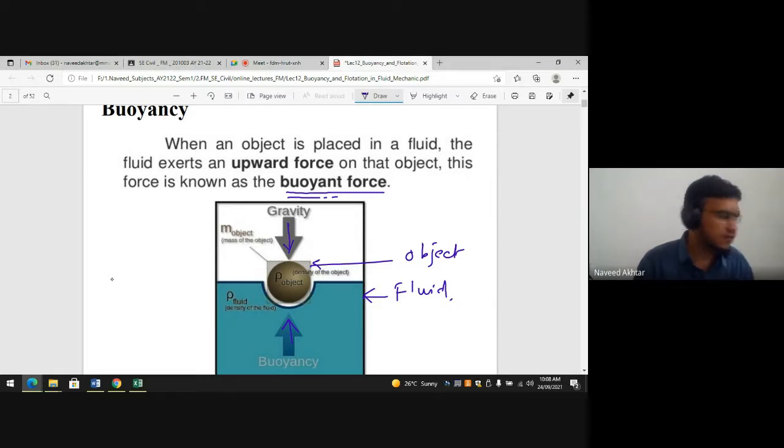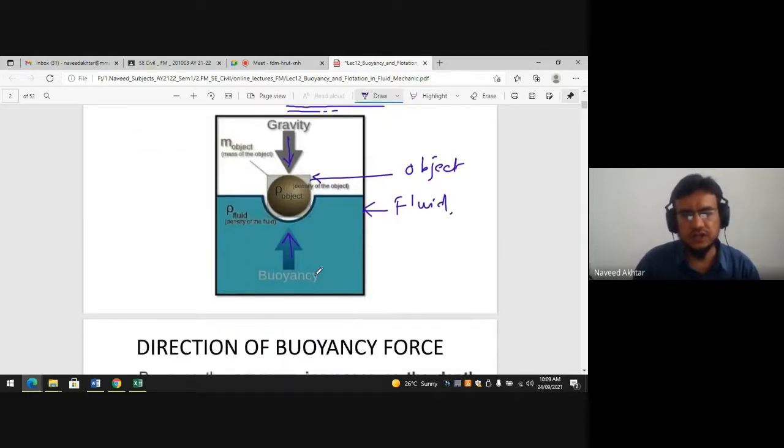So when an object is put into the water or into the fluid, an upward force is exerted by the fluid on the body, which tends to lift it upward. This upward force is called buoyant force or buoyancy.